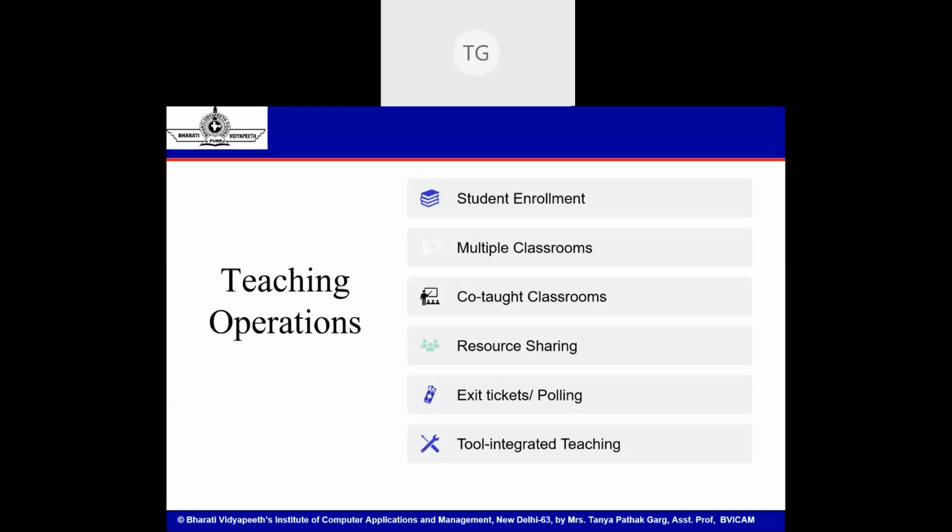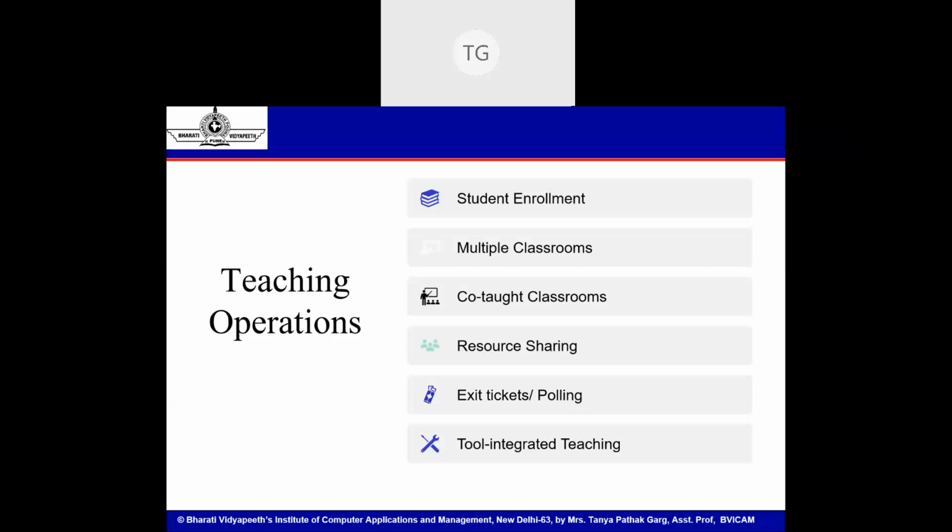Now I'll be talking of certain operations from the perspective of teachers, students, and different other communication and evaluation operations which are available. So first, certain teaching operations, or operations which pertain to a teacher in an LMS, that we'll be discussing with Google Classroom. First one is student enrollment. Google Classroom allows you to enroll students directly by adding them as a teacher, or it can even allow students to enroll themselves in a class. So both things are possible.